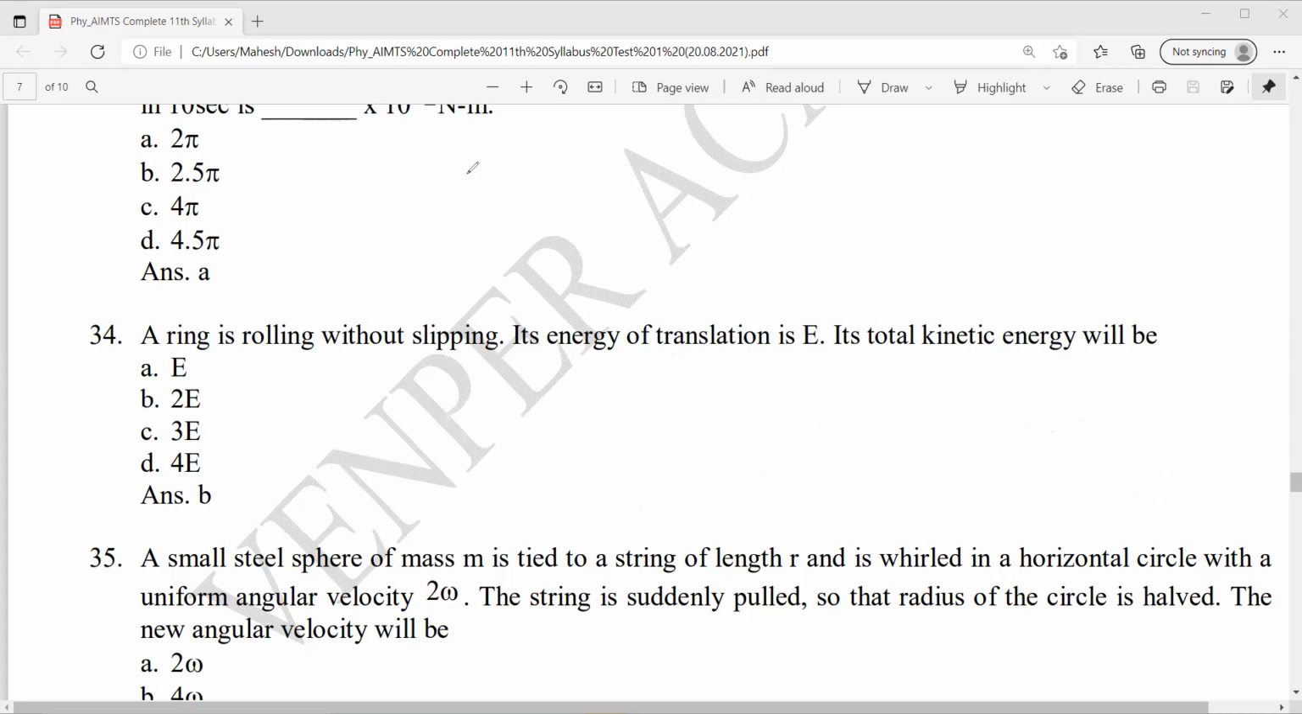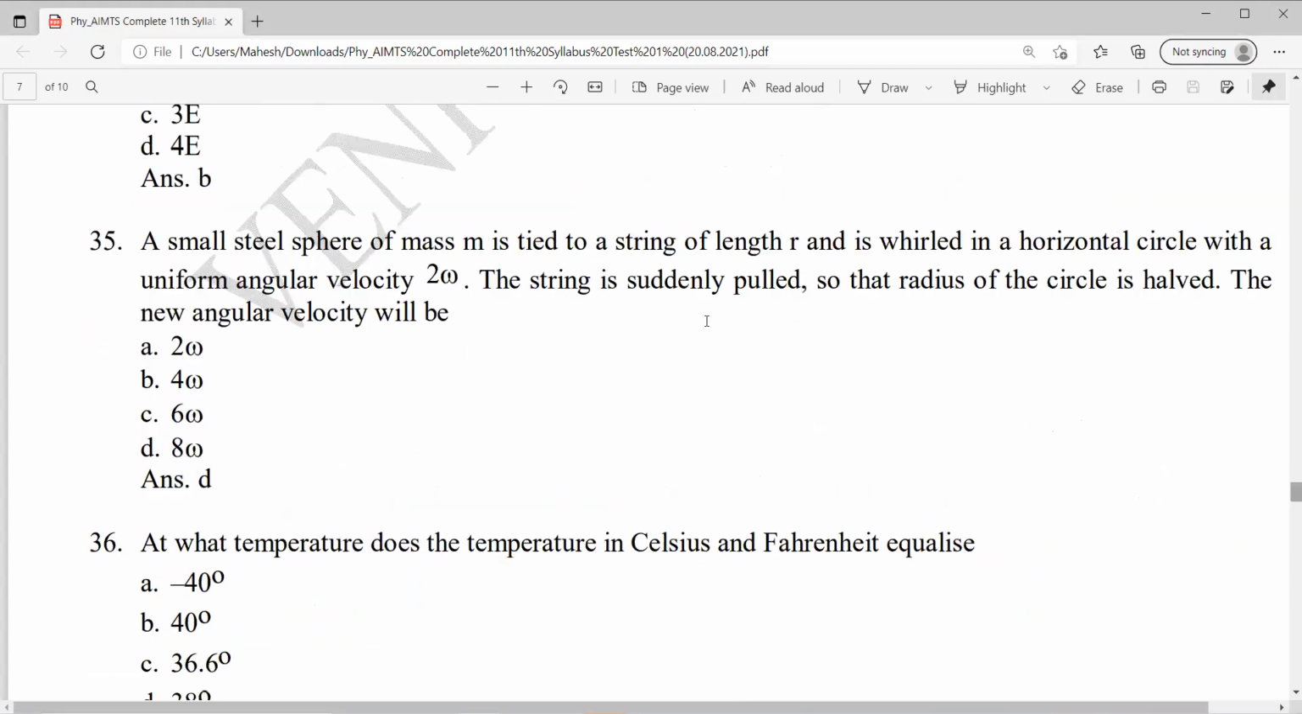Question number 35. A small steel sphere of mass m is tied to a string of length R and is whirled in a horizontal circle with a uniform angular velocity 2 omega. The string is suddenly pulled so that the radius of the circle is halved. The new angular velocity will be? Okay, this question is from conservation of angular momentum. L initial is equal to L final.